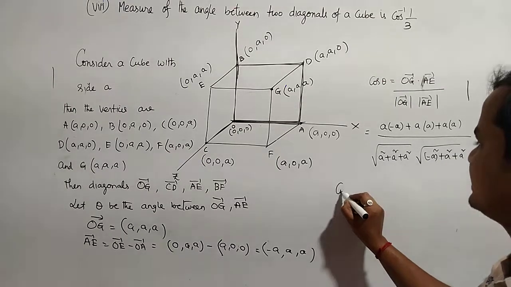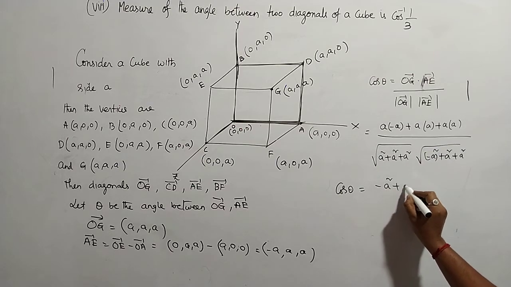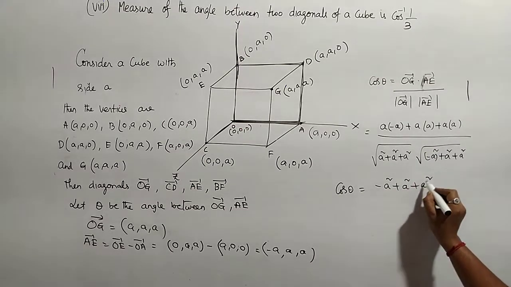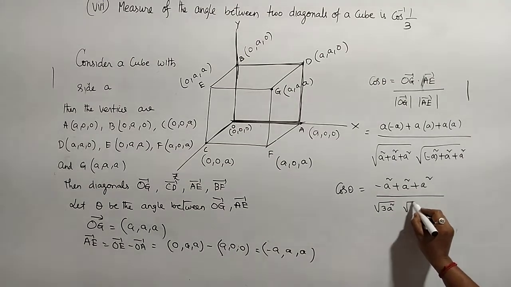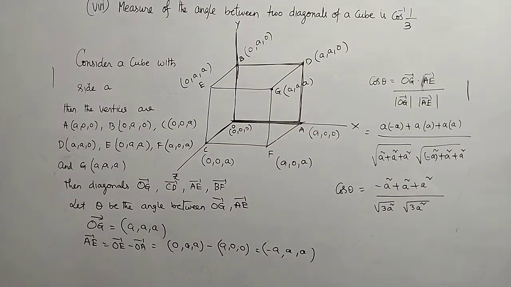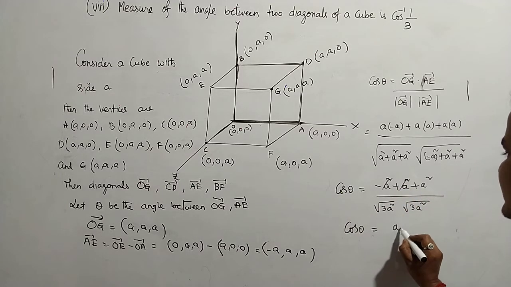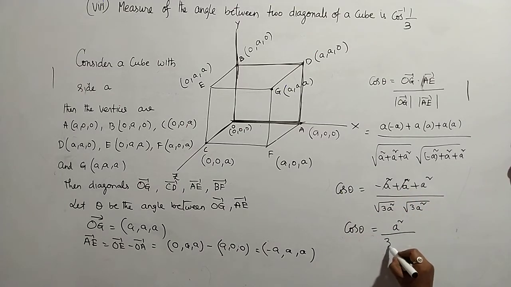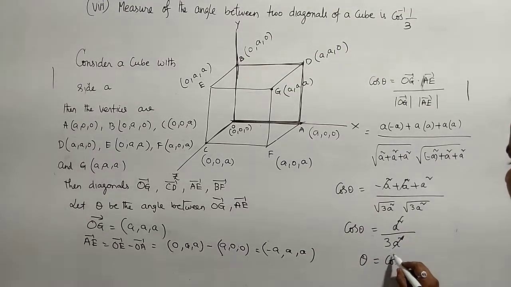So cos theta is equal to a square by root 3 a square into root 3 a square, that is a square over 3a square. Therefore theta is equal to cos inverse of 1/3.